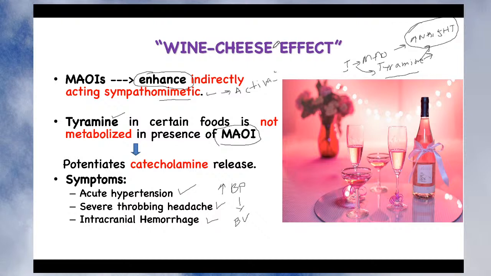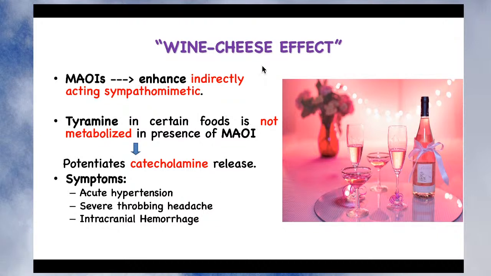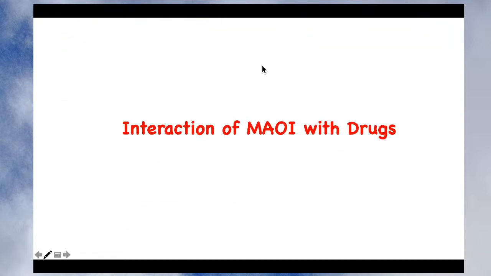So these symptoms, or this reaction of monoamine oxidase inhibitor, which is seen when tyramine containing foods are consumed by the patient, is called the wine cheese reaction. Okay, so it is called the wine cheese effect. So it is a well known drug food interaction which is related to monoamine oxidase inhibitor, right? So we have seen the drug food interaction.